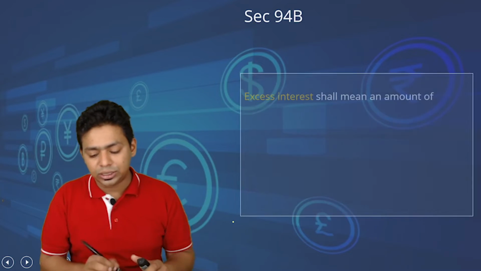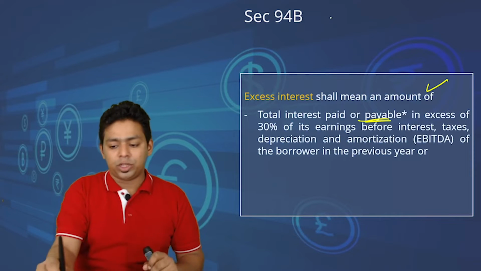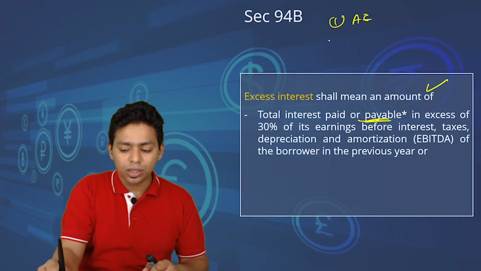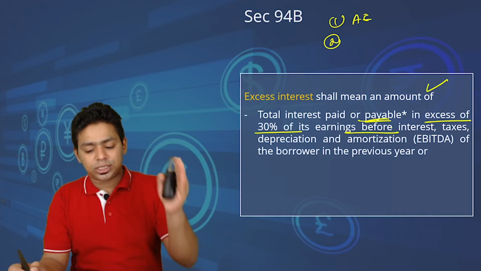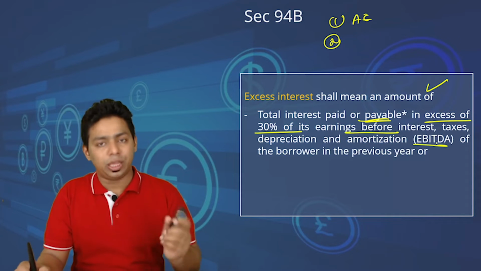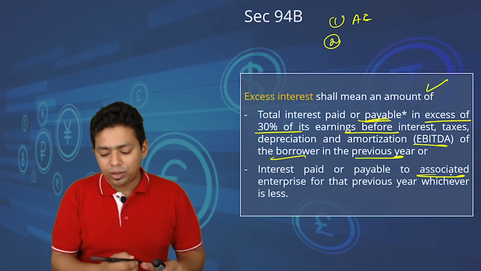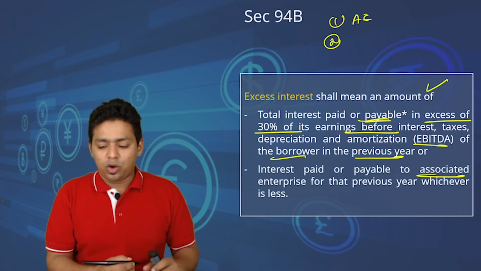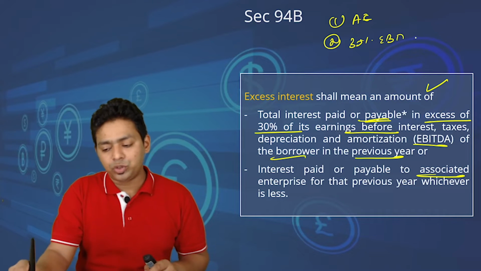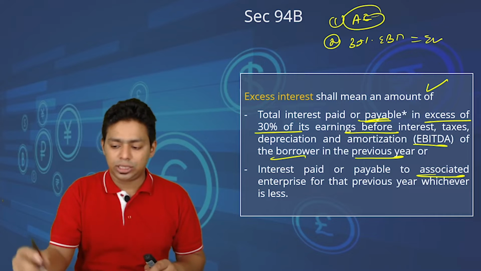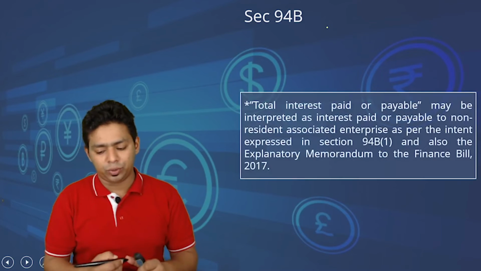And how do we compute excess interest? Excess interest shall mean total interest paid or payable, actual interest, in excess of 30% of earnings before interest, taxes, depreciation and amortization, known as EBITDA, of the borrower of the previous year, or actual interest paid, whichever is less. Obviously, we have to take 30% of EBITDA and then we have to check the excess, or actual interest, whichever is lower. We will do the practical question.